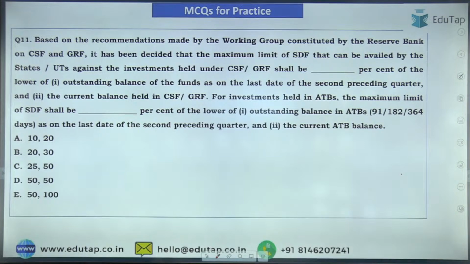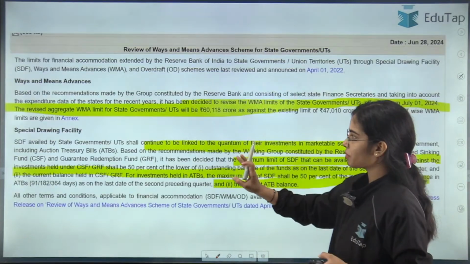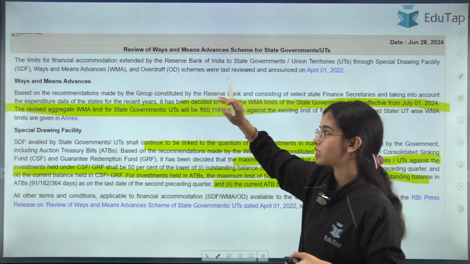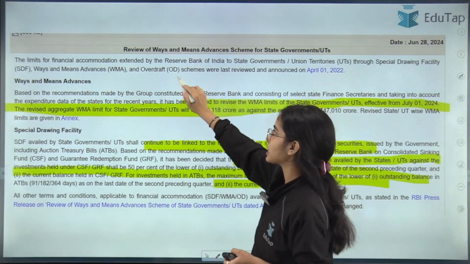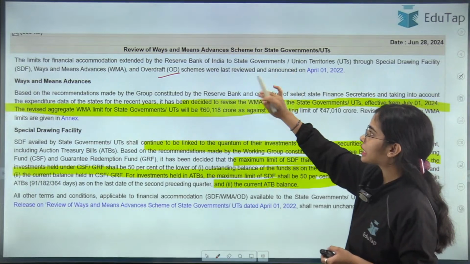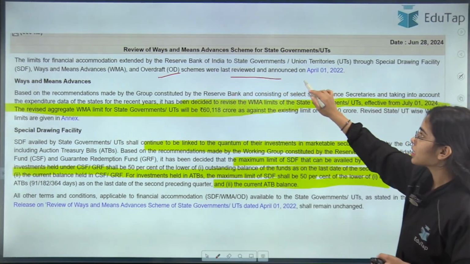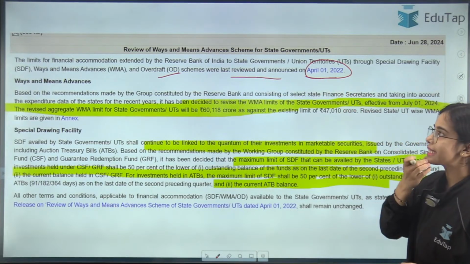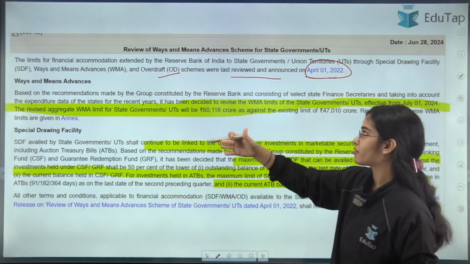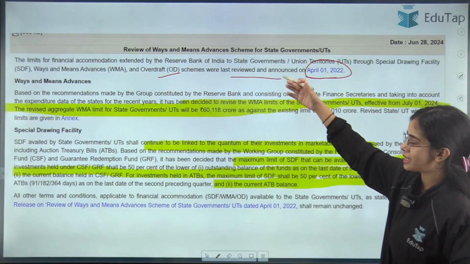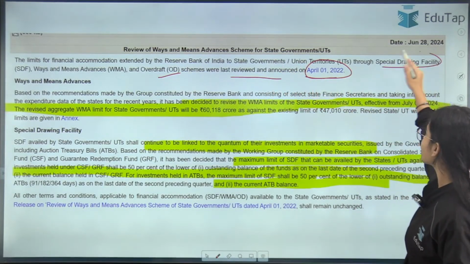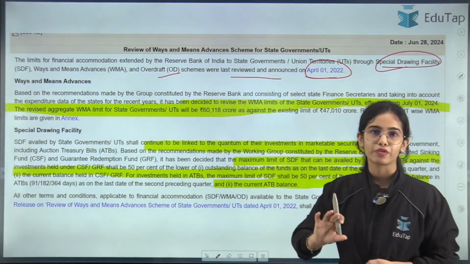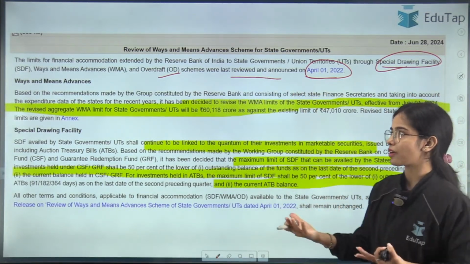So what has happened, simply let me tell you, the limits that were decided for the SDF, for the ways and means advances, and for the overdraft were last revised on April 1, 2022. So the Reserve Bank of India said that we need to review the ways and means advances, the special drawing facility, and the overdraft facility. We have to review it. So there was a working group that was constituted.